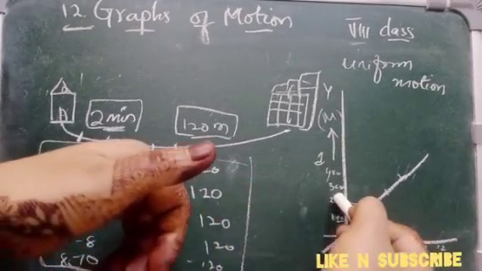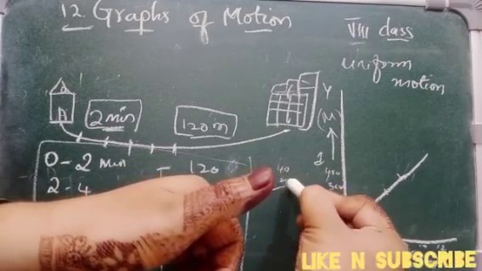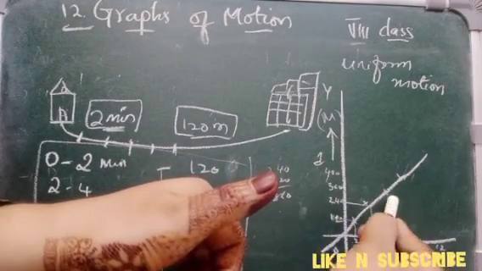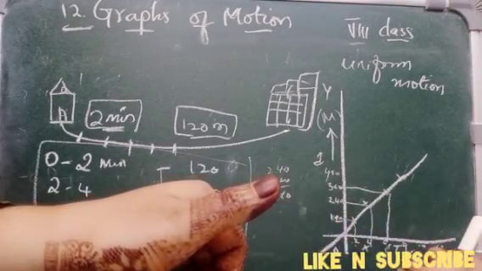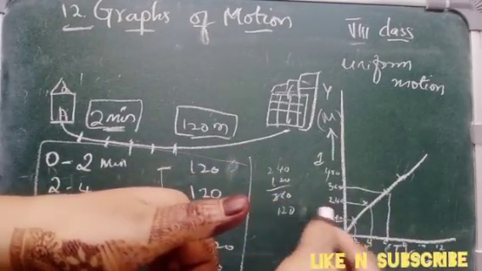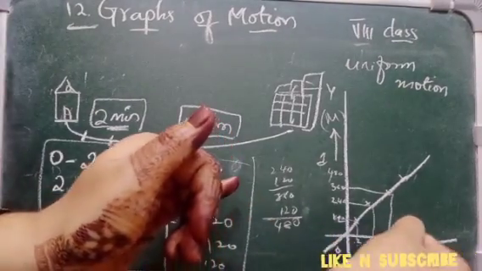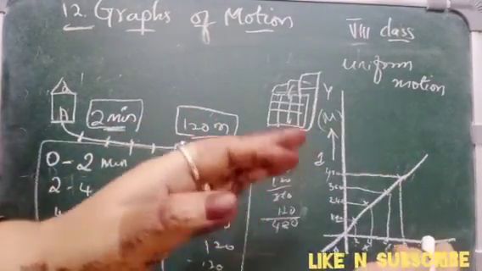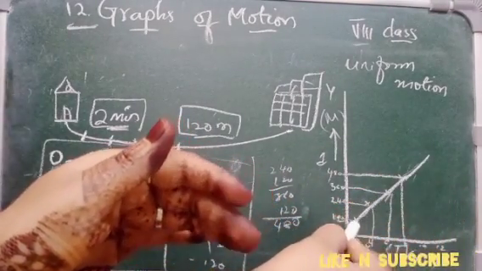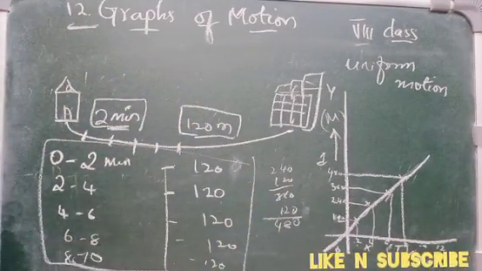Again after 2 minutes we have passed 120 meters. That means 240 plus 120, it is 360. So here is 6 minutes, 360. Again after 360 we have passed 120 meters in 2 minutes, so we will have 480. So like this, when we join all these dots together, we will get a straight line. So in this uniform motion we are getting a straight line.